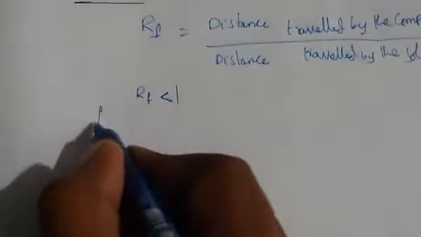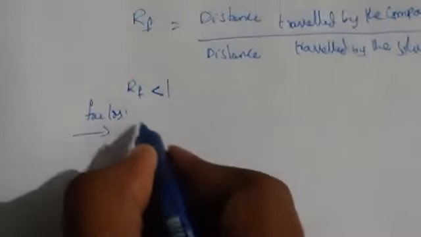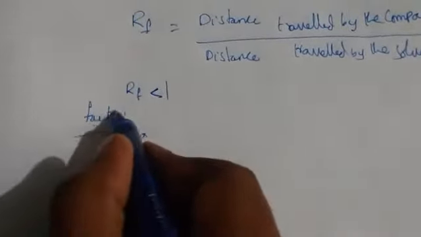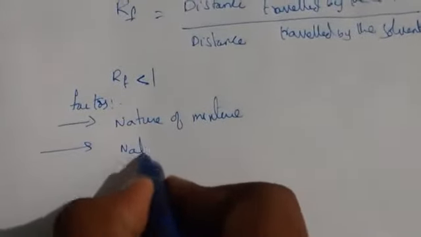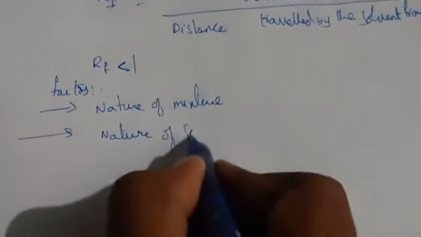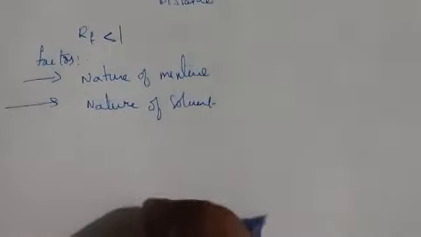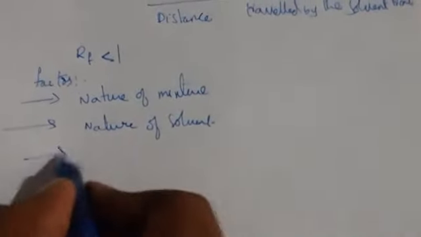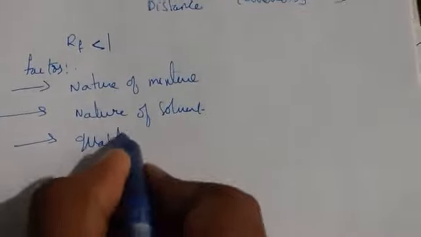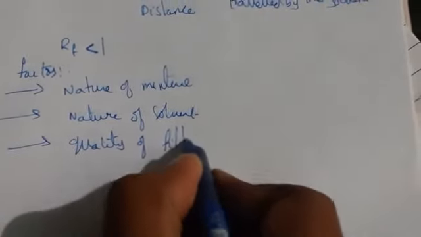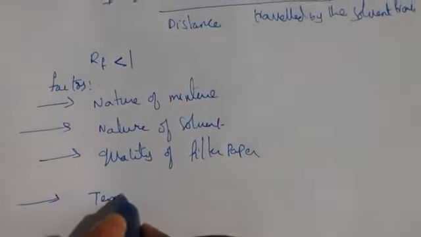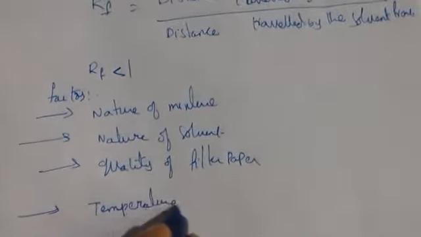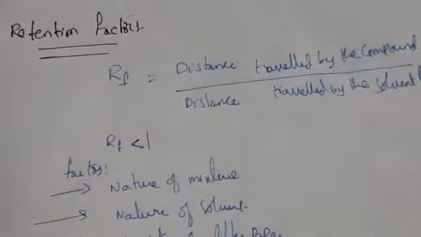It depends upon certain factors: the nature of the mixture, the solvent mixture, the temperature, and the quality of the filter paper. These are the factors we have to observe for the retention factor.